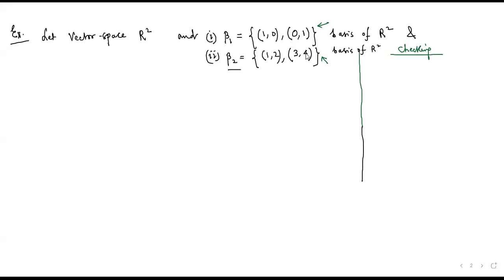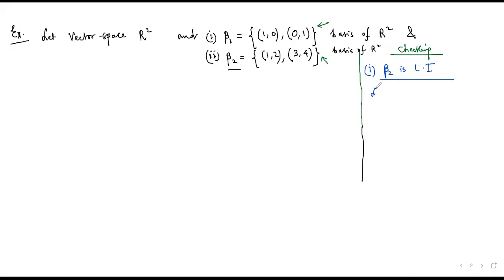So first of all, we need to see whether beta 2 is linearly independent or not. So my first checking is to check beta 2 is LI. Now this I want to check.